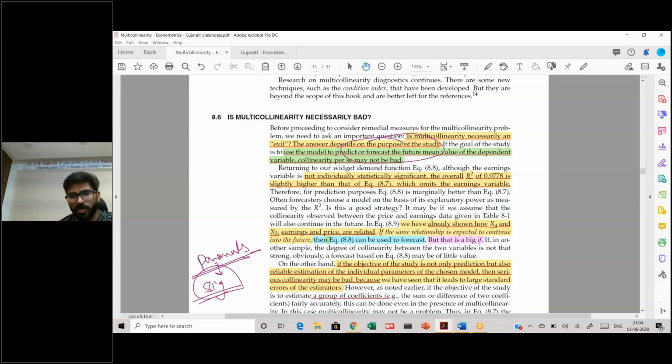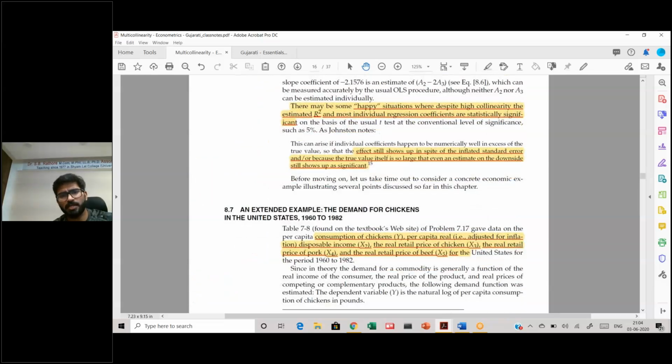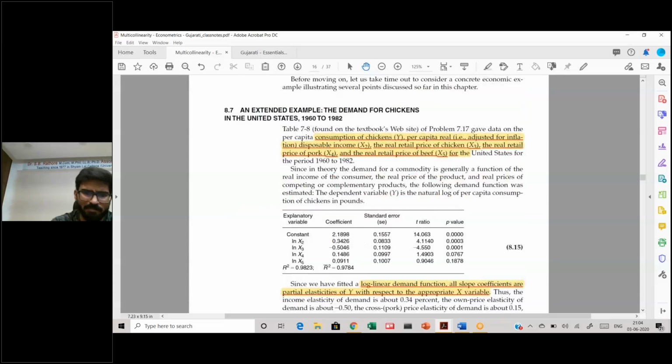But if you want to predict certain values and you can take the past data to be true, then that might be the case. Please read this explanation and you'll be able to identify that multicollinearity is not necessarily a problem, it depends on different situations. Then there is an example given here.